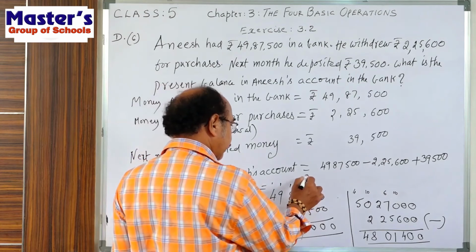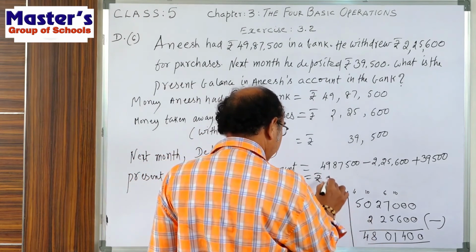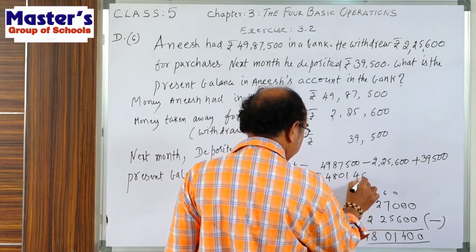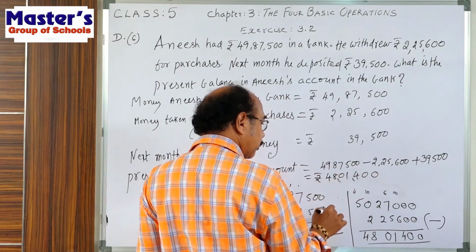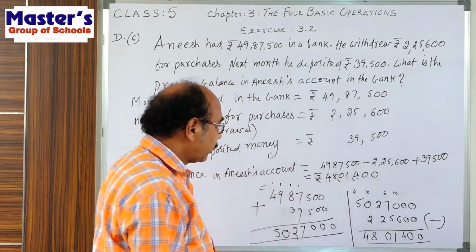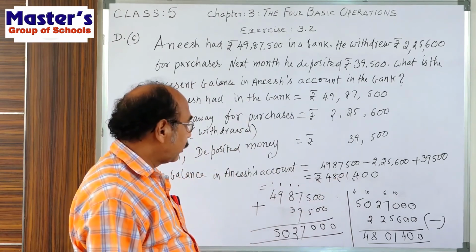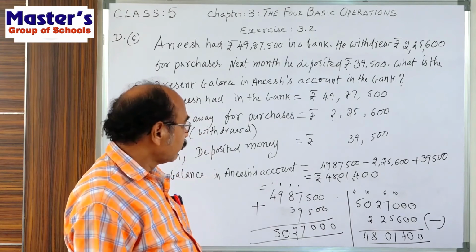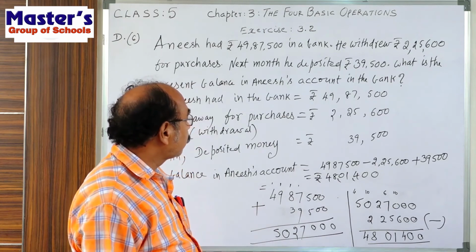So here what do we write? Rupees 48,01,400. Read units, tens, hundreds, comma, thousands, 10,000s, comma, lakhs, 10 lakhs. 48 lakhs 1,400. This is the present balance in Anish's account.